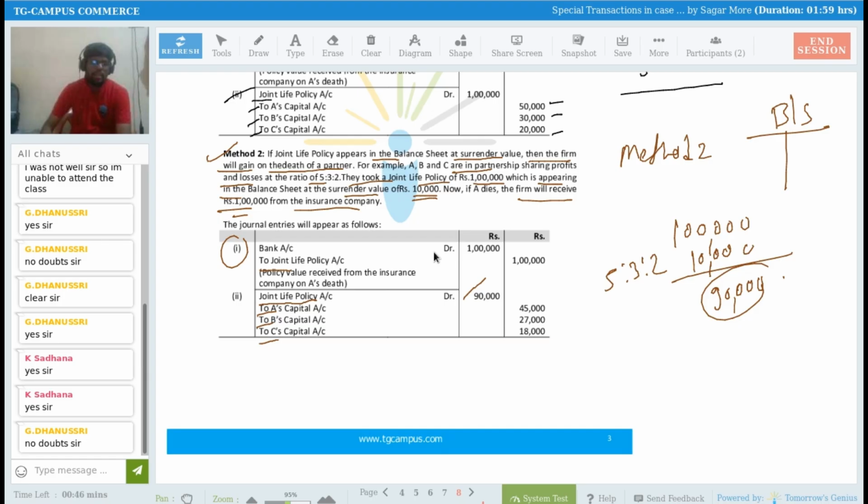So what you have to do whenever it is recorded in the balance sheet at surrender value, and you have received 1 lakh rupees on the death of a partner, you have to subtract 10,000 rupees of surrender value from that policy amount of 1 lakh that you have received. And from that you have to subtract 10,000, that is the surrender value, and the balance 90,000 rupees you have to distribute between A, B, and C. Understood or not?